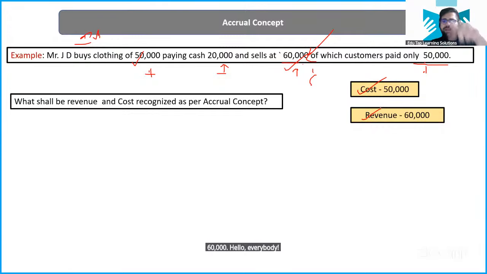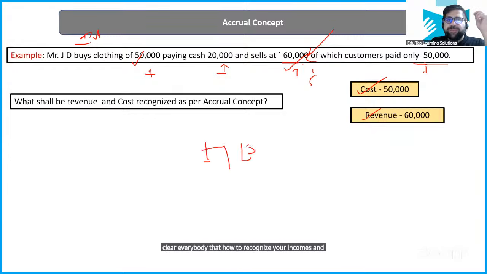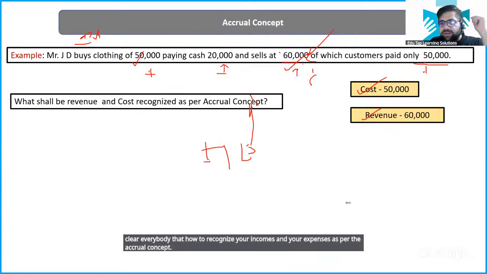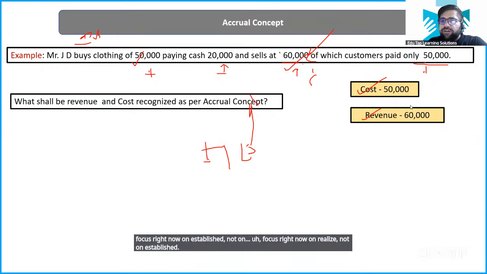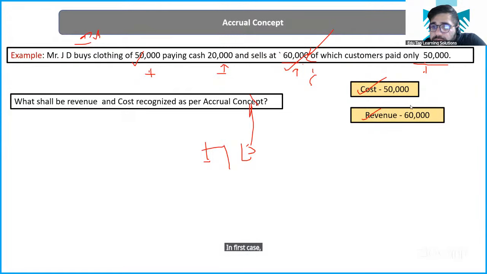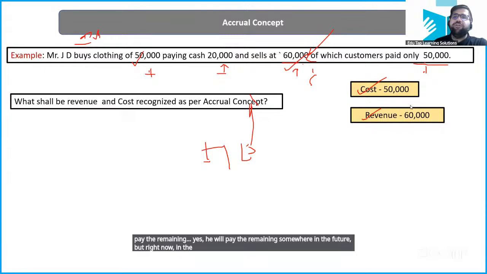Hello, everybody. And I was seeing some student was asking about accrual. Who was it? Because the chat flows very fast sometimes. Clear, everybody, how to recognize your incomes and your expenses as per the accrual concept? Can you please repeat? Repeat what? Be specific. What do you want me to repeat? Focus right now on realize, not on establish. In the first case, he will pay the remaining somewhere in the future. But right now in the books of account, I will do 50.